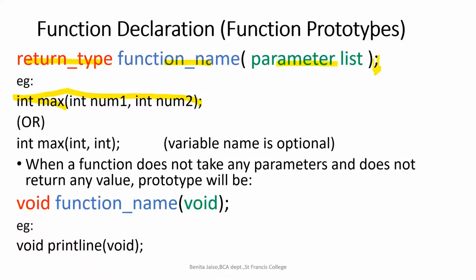Ken, you have answered integer. What is the name of the function? Name of the function is max, right? What is the return data type? Return data type is integer, right?